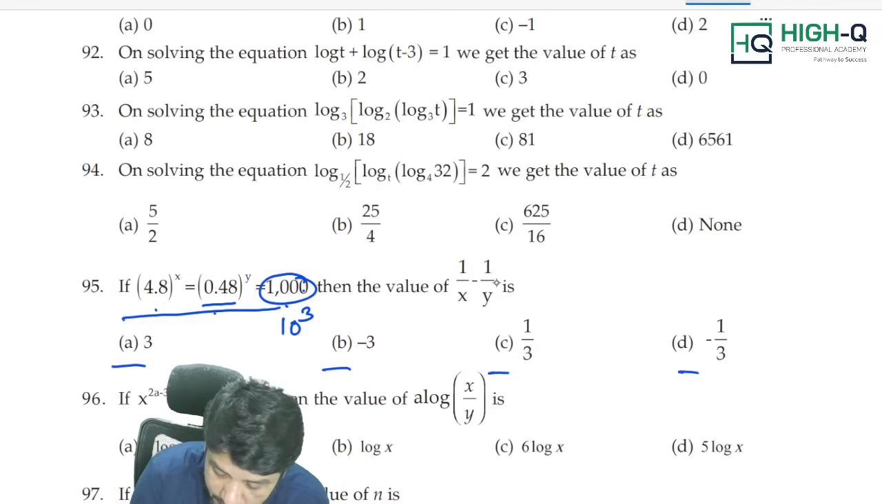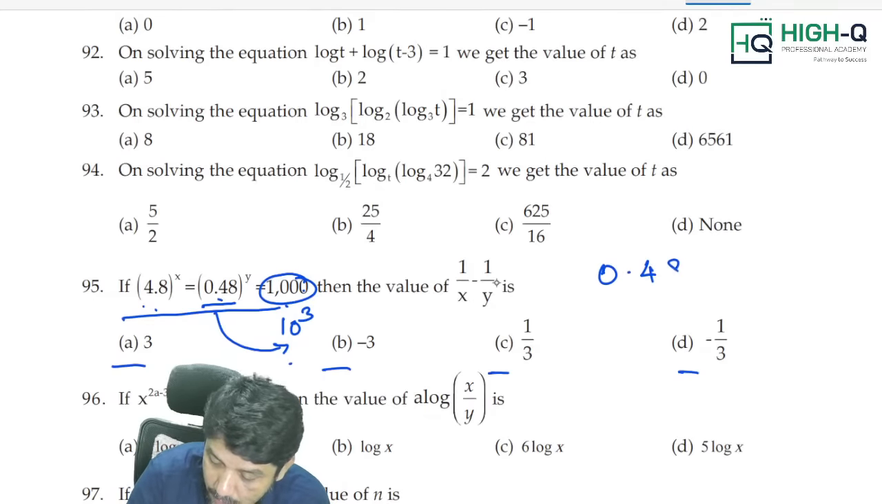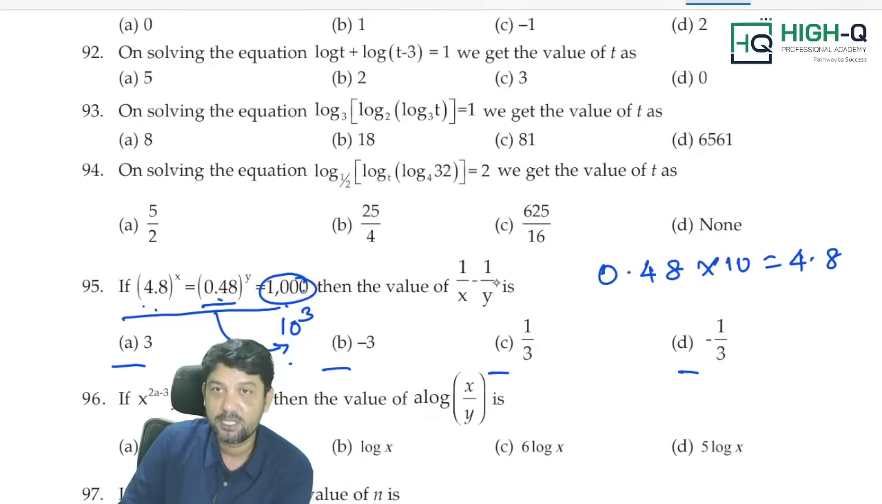Now, sir, there is a connection, sir. 0.48 into 10 is equal to 4.8. This is the connection, sir.